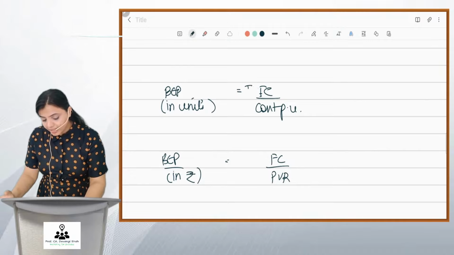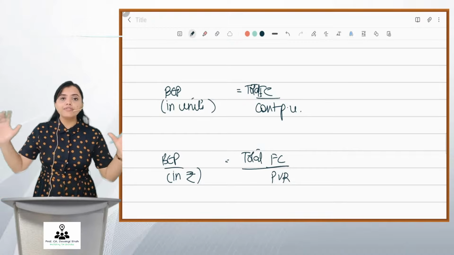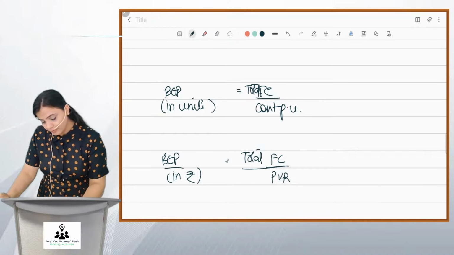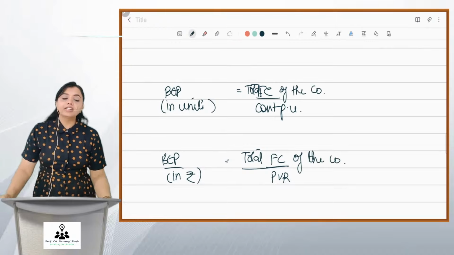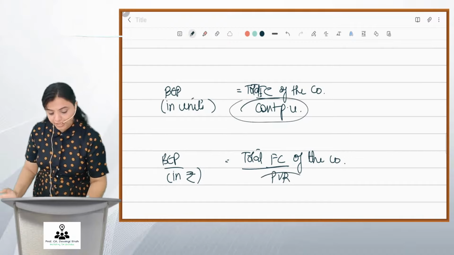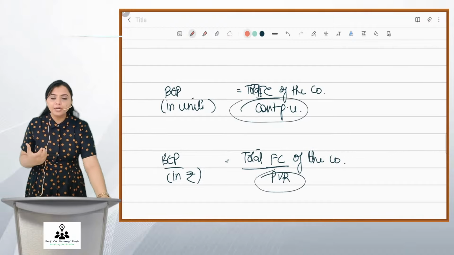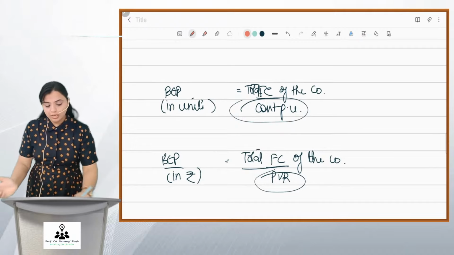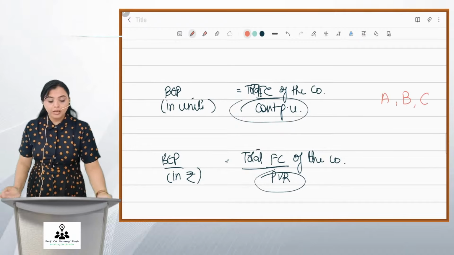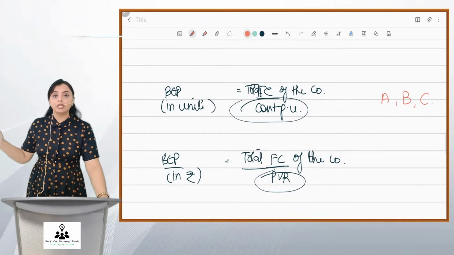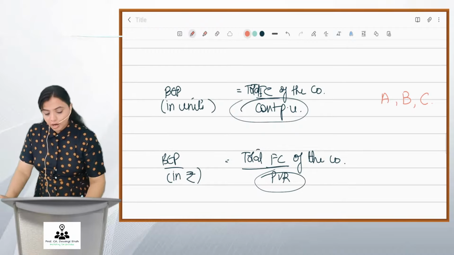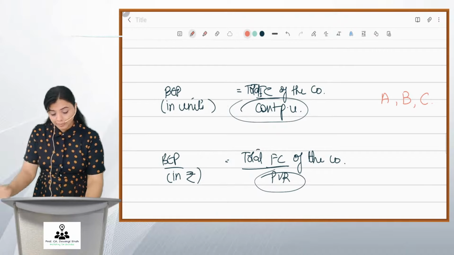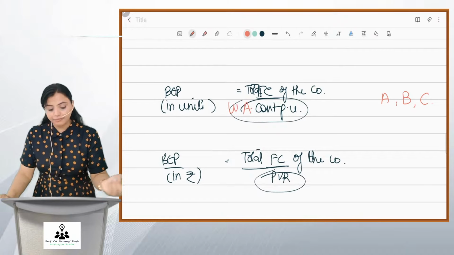So friends, when there are multiple products, BEP is calculated like this. In the numerator, we will take up total fixed cost, the total fixed cost of the company as a whole, divided by what? Contribution per unit, PV ratio. But friends, this contribution per unit will be of a product. Suppose the company is selling A, B, C, I have to take contribution of what? A or B or C or together? What should it be? So friends, here contribution will be taken of all the 3 products on weighted average basis.